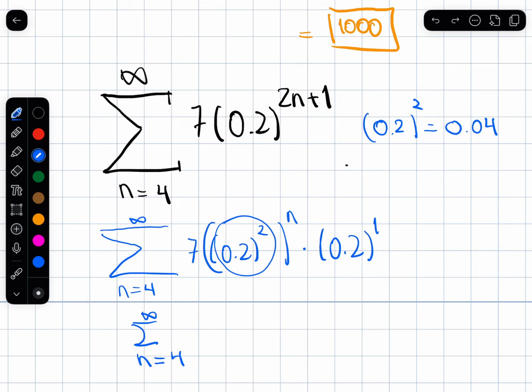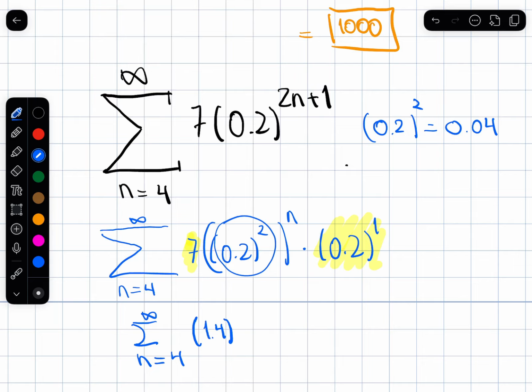Okay, let me be very clear. I'll combine this with this because there are no n's in these two. So I'll do 7 times 0.2, so that will be 1.4.